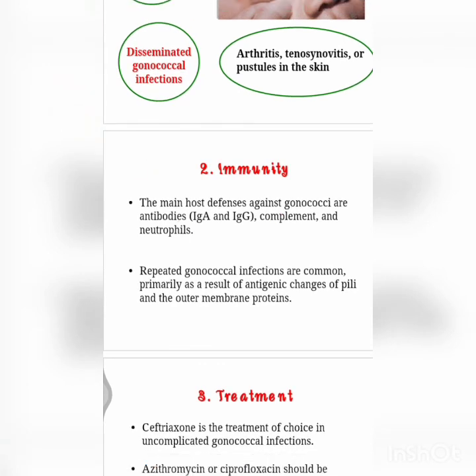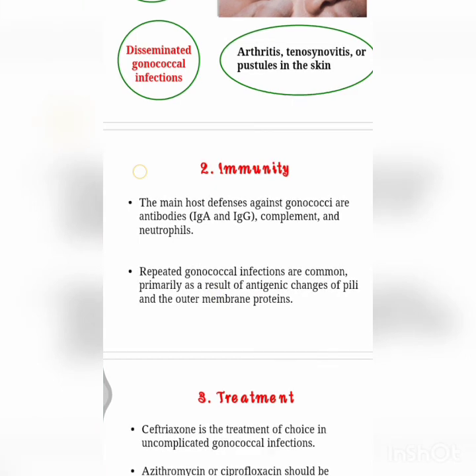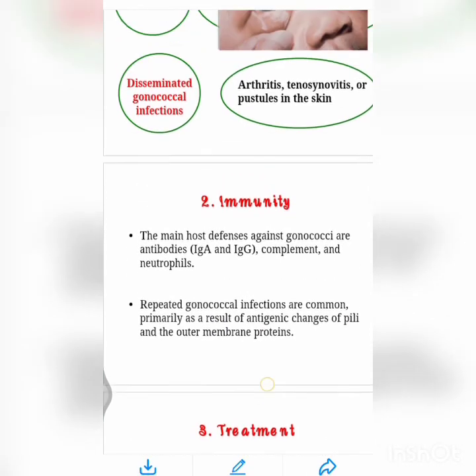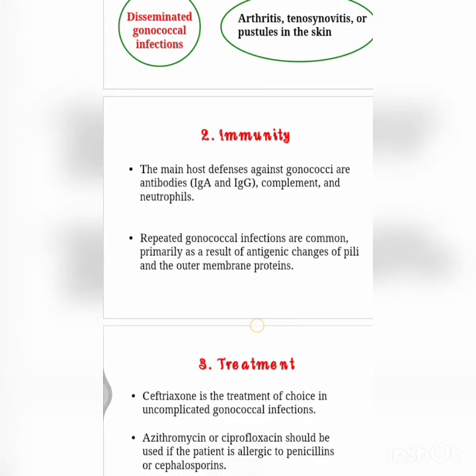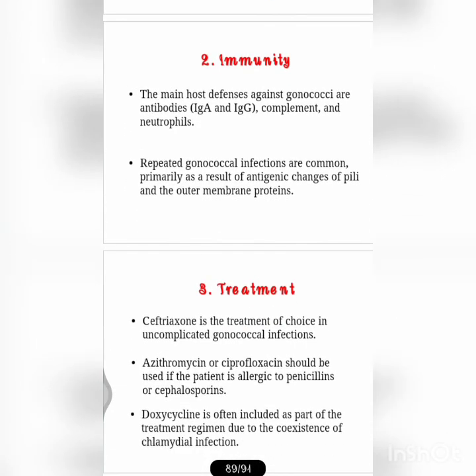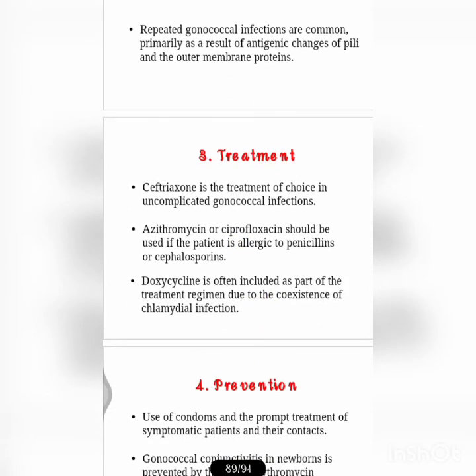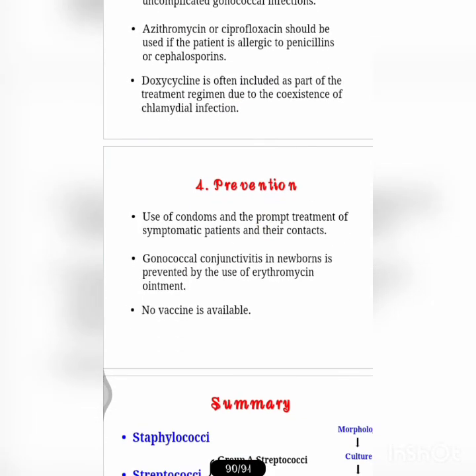Repeated gonococcal infections are common, primarily as a result of antigenic changes of pili and outer membrane proteins. One more important thing I forgot to say about pili: a special feature of gonococci is that their pili show different antigenic variations, so our immune system can't remember them. As they always have phase variation, it is difficult to find a vaccine. So there is no proper vaccine till now for gonococci.